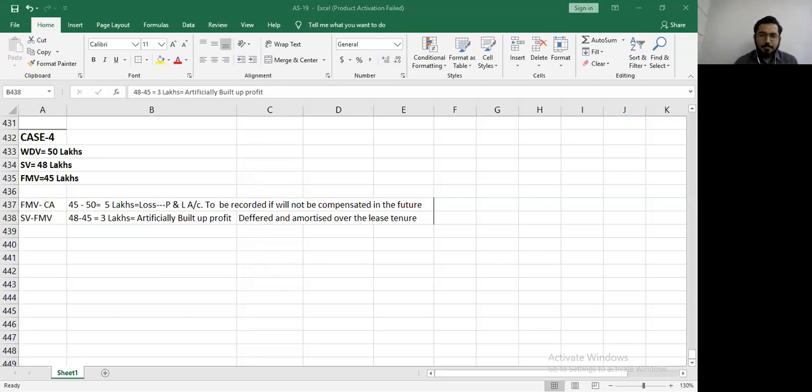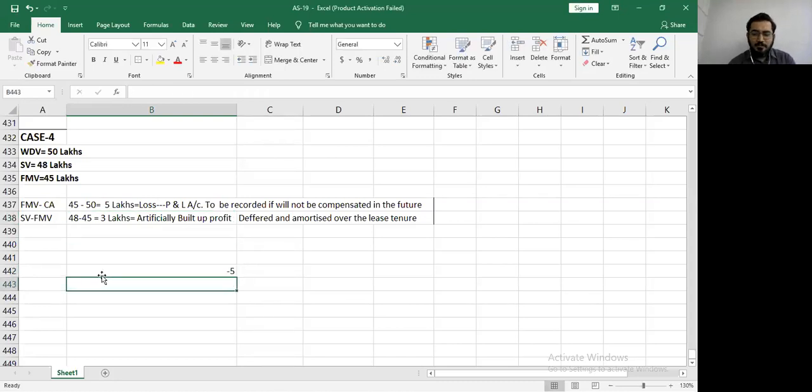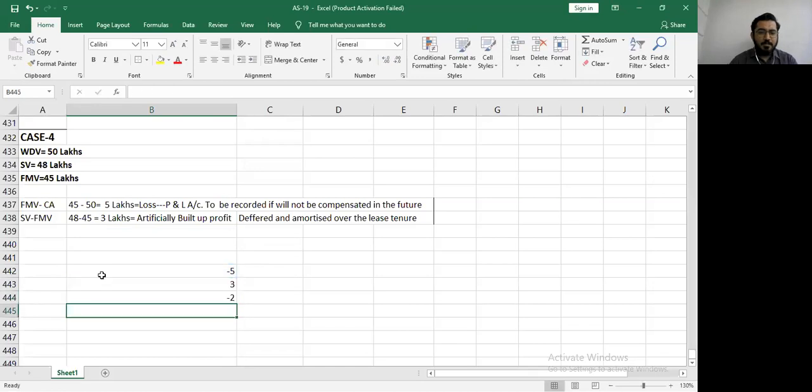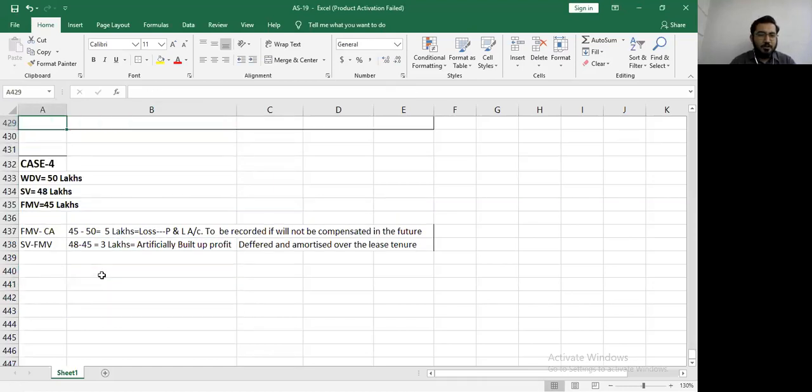2 lakhs. Okay, everyone, calculate your actual loss in the question. 2 lakhs. See, I am also getting 2 lakhs loss. I record 5 lakhs loss, means I record minus 5 and I have plus 3. Calculate that. Minus 5 plus 3. You still get a loss of 2 lakhs. Are you understanding? So in this way, you can always cross check whether your solution is correct or not.